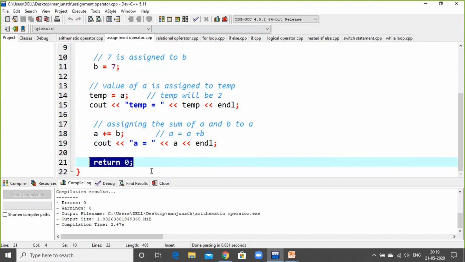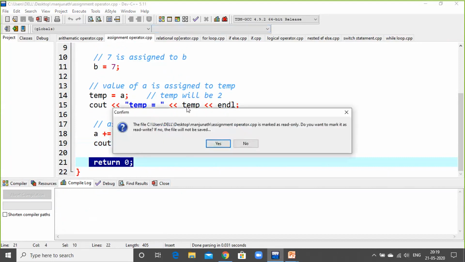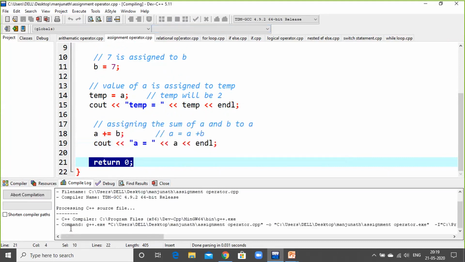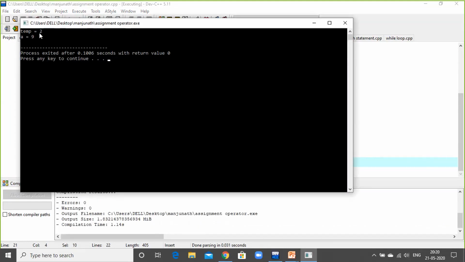So we'll go for the output of this assignment operator. The compiler starts running this. Temp is equal to 2 and A is equal to 9. Keep it in mind, temp was not assigned any value directly, but values were assigned to A and B. When we initialize temp is equal to A, temp automatically takes the value of A, and it will be 2.